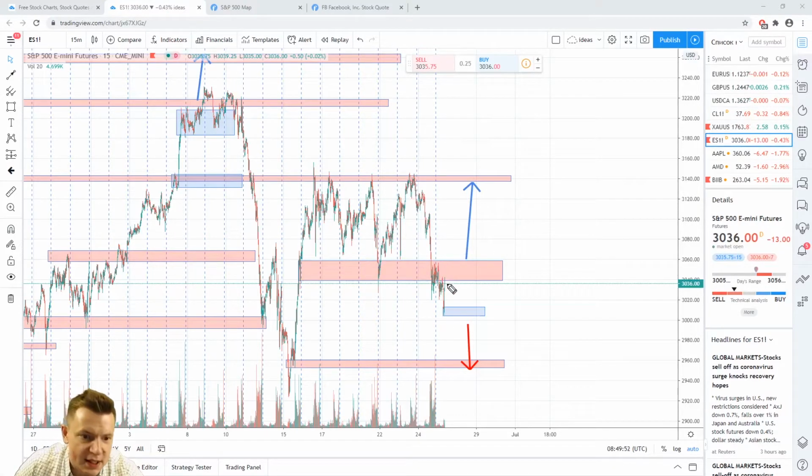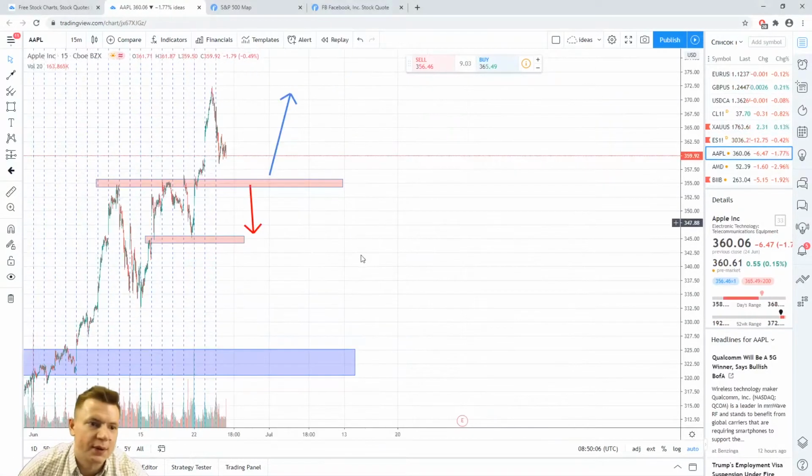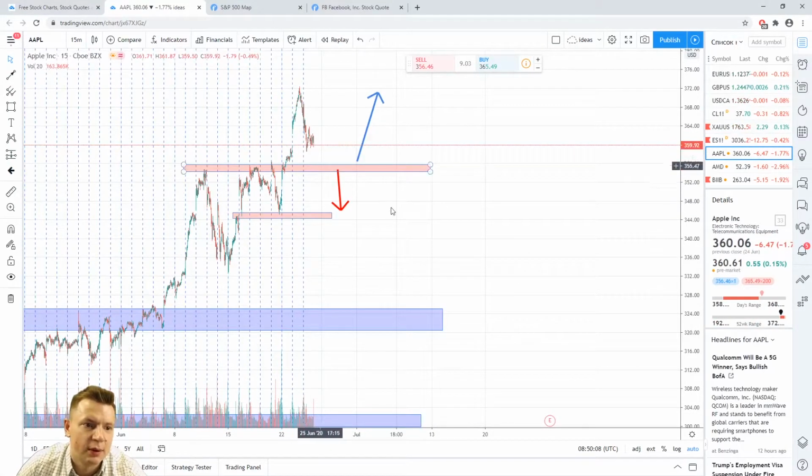Also, if price breaks out of this level, I mean 3,000 in S&P, we can expect the price to fall down until the 2940 level.